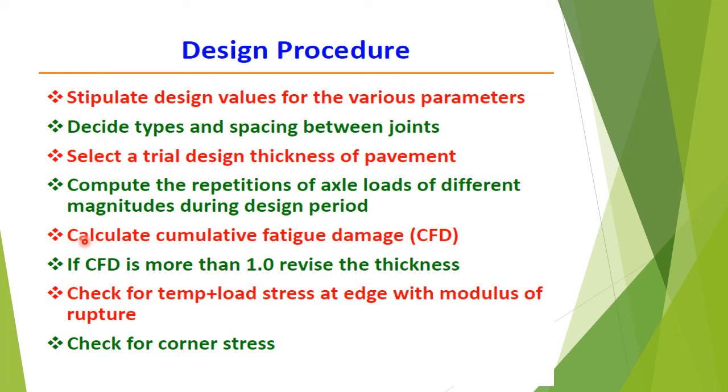And step 7, compute the temperature stress at the edge, and if the sum of the temperature stress and the flexural stress due to highest wheel load is greater than modulus of rupture, select a higher thickness and repeat steps 1 to 6. And step 8 is to design the pavement thickness on the basis of corner stress if no dowel bars are provided and there is no load transfer due to lack of aggregate interlock.